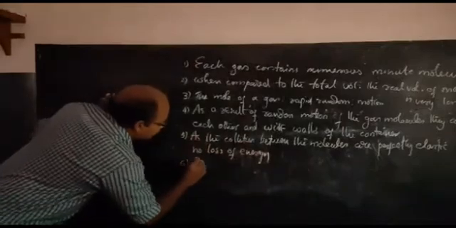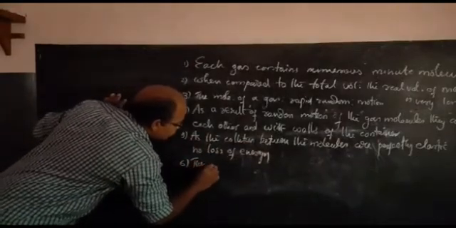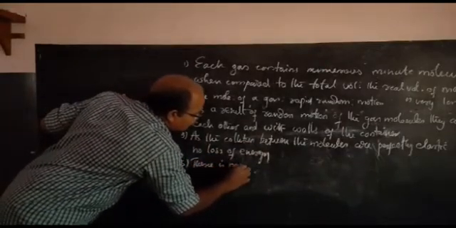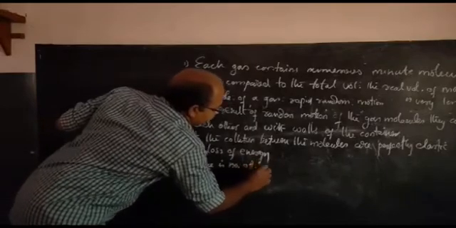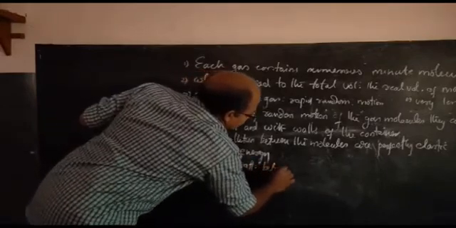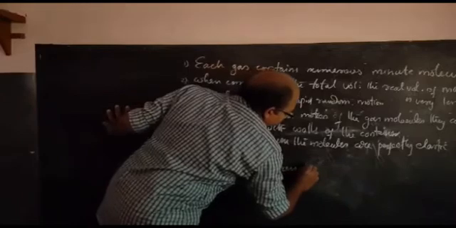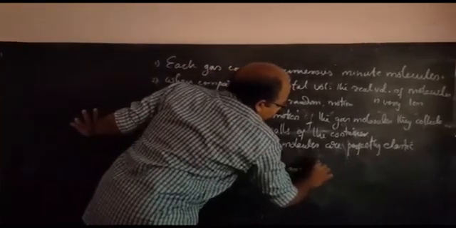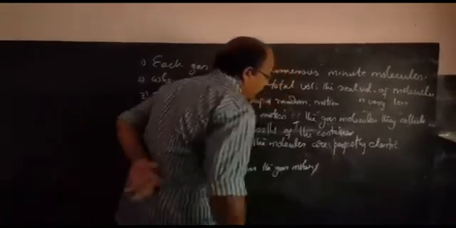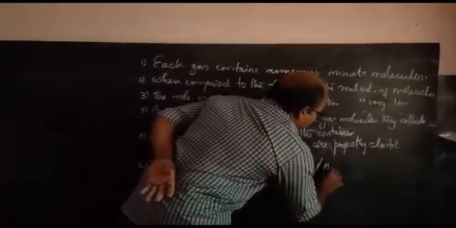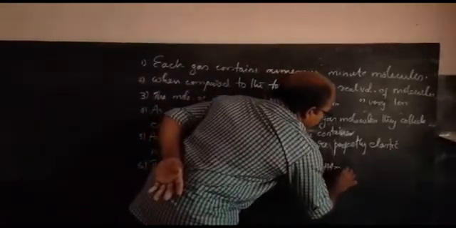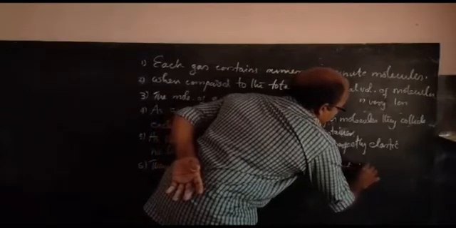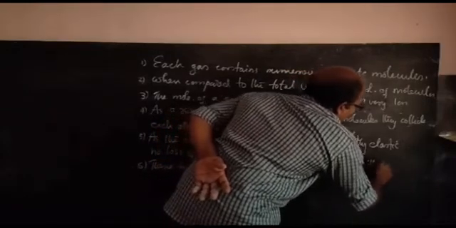So the sixth point is there is no attraction between the gas molecules, and there is no attraction with the container.